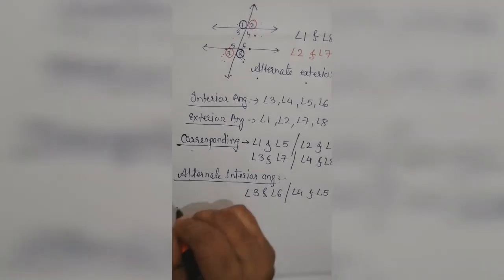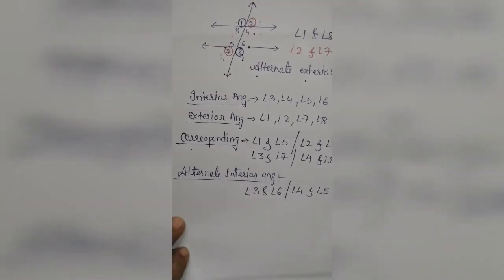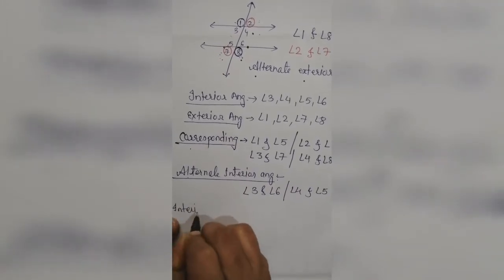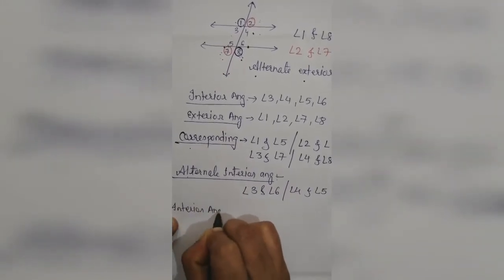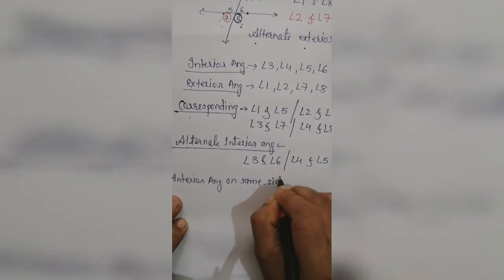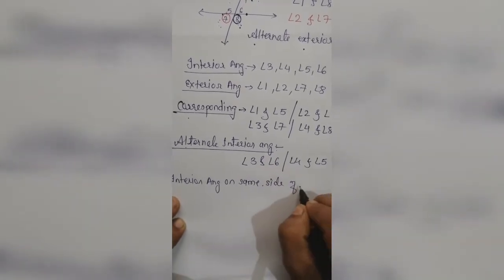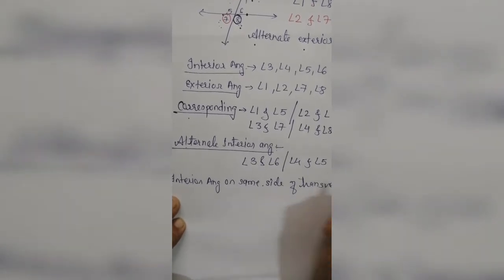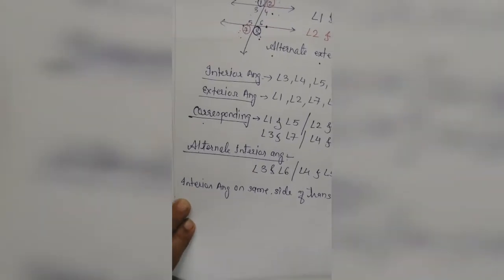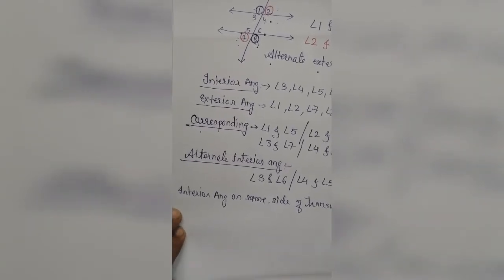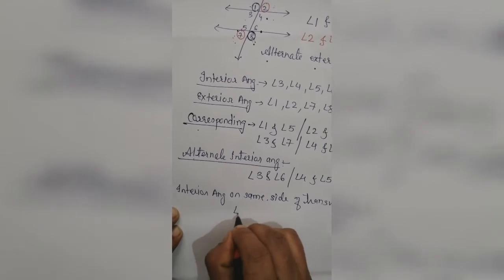Now next, the interior angles on the same side of the transversal.